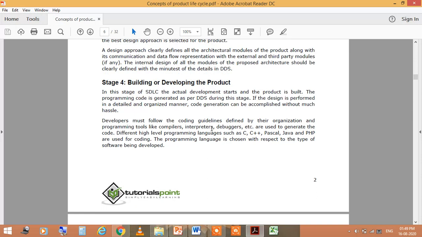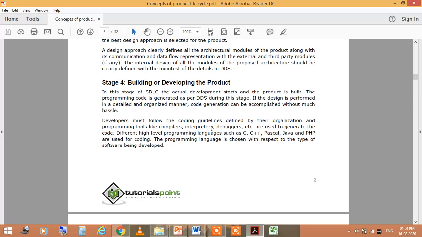Then we come to the fourth stage, that is building, or you can say developing the product. In this stage of the SDLC, the actual development starts and the product is built. The programming code is generated as per the DDS during this stage, and if the design is performed in a detailed and organized manner, code generation can be accomplished without much hassle. Developers must follow the coding guidelines defined by the organization, and programming tools like compilers, interpreters, debuggers, etc. are used to generate the code.